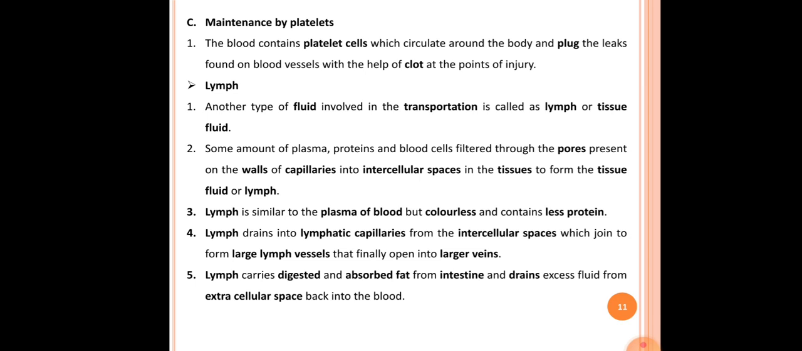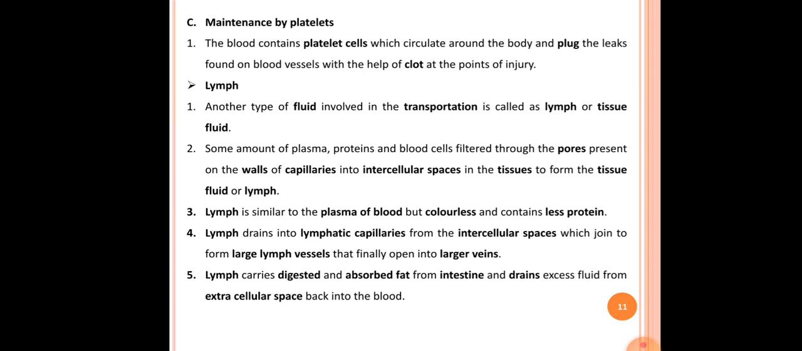See the first point. Another type of fluid involved in the transportation is called lymph or tissue fluid. I have already discussed tissue fluid in the previous points. The second point here is that some amount of plasma, proteins and blood cells filter through the pores present on the walls of the capillaries into the intracellular spaces in the tissues to form tissue fluid or lymph.